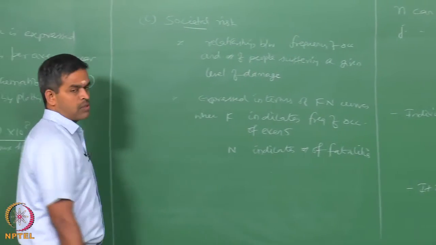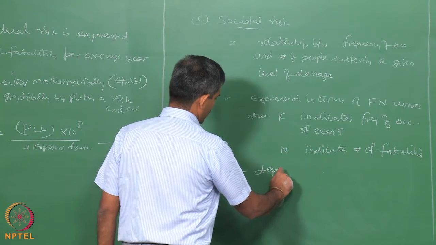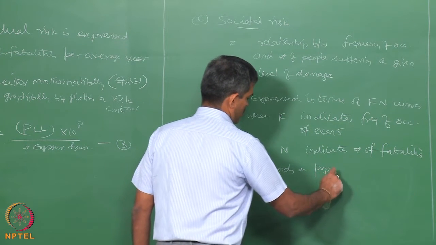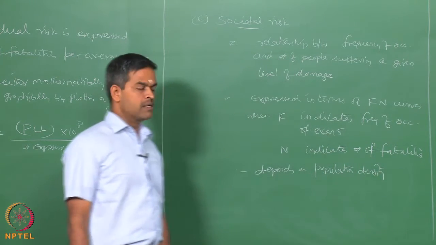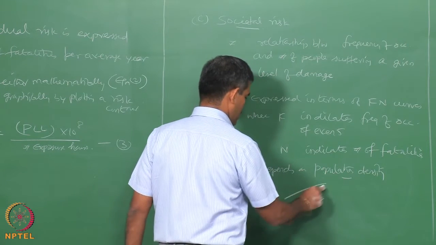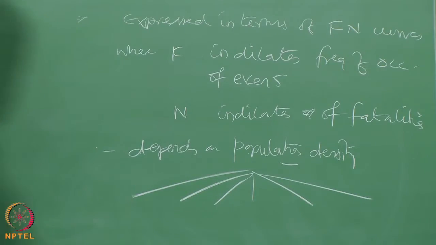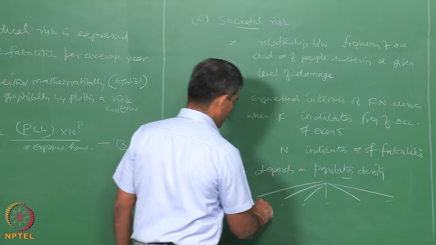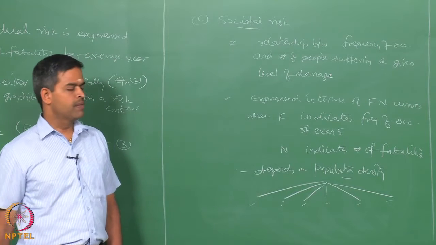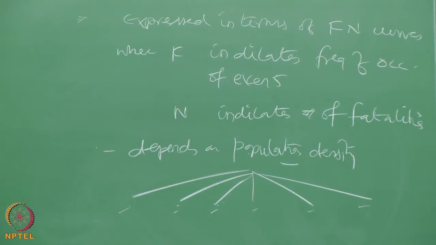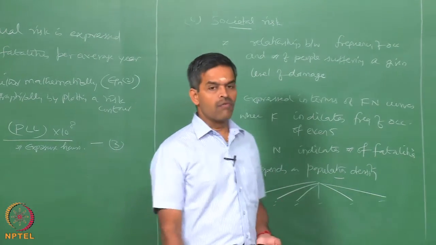Of course, societal risk is important to compute, and it strongly depends on population density. In fact, in the last lecture we discussed that the population can be also segmented in different groups, and one can work out the FIR for different groups individually, because the exposure hours of different groups like office, production, drilling, etc., may not be the same, may not be uniform. So, one can also work out the individual risk or fatality accident rate depending upon different groups of people, which is also one of the forms of societal risk.